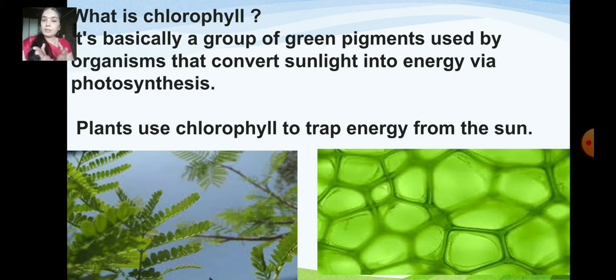This heat energy is absorbed from sunlight. The sunlight is absorbed by the chlorophyll. That process is called photosynthesis. So plants use chlorophyll to trap the energy from the sun. Yes, they trap this heat energy from the sun. So this is called chlorophyll.